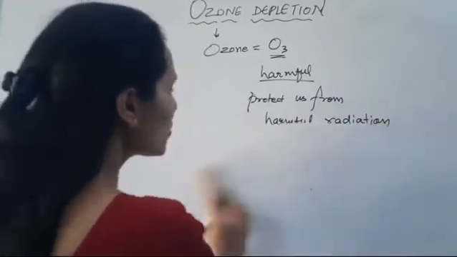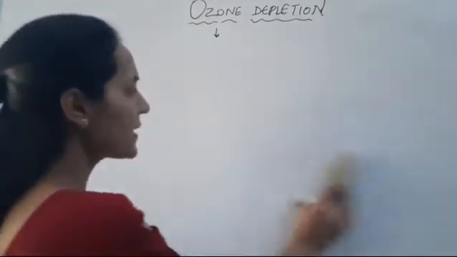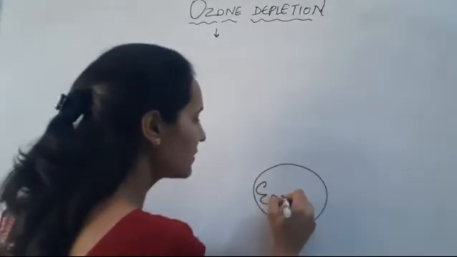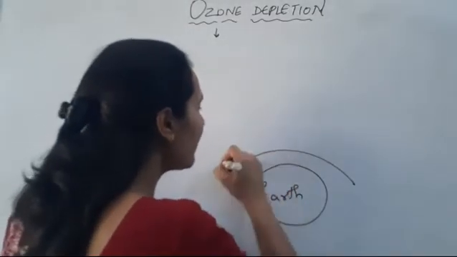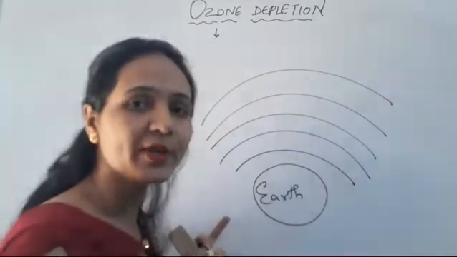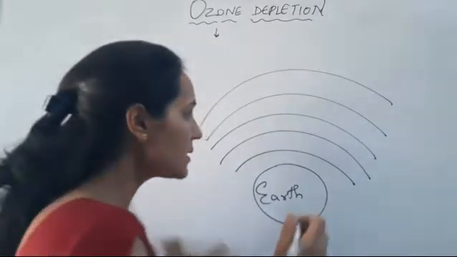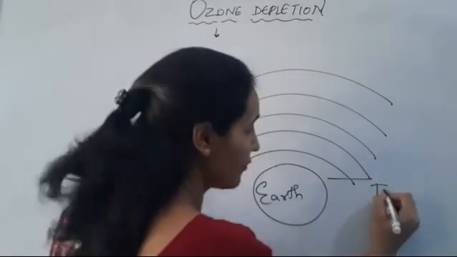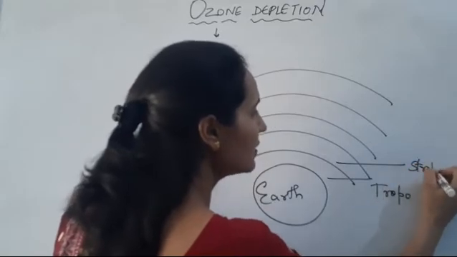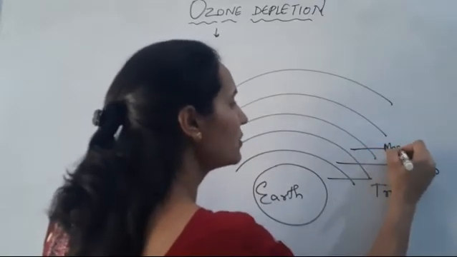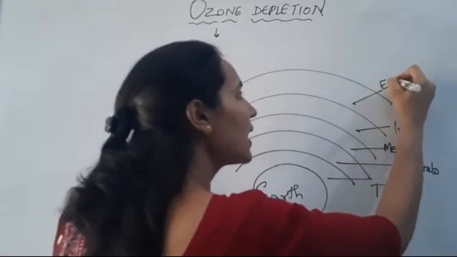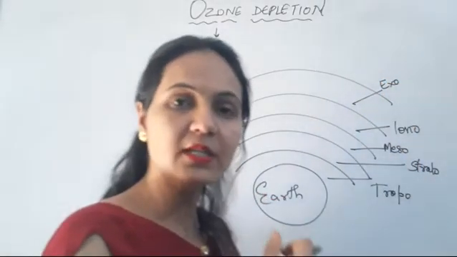Now this ozone layer, how is it present and where is it present. Suppose this is the earth's surface. Clear? And in our atmosphere we have different layers. You know it very well. You have studied in the previous classes that this is troposphere. The second one is stratosphere, meso, iono, and the last one is exo. We have different layers in our atmosphere.